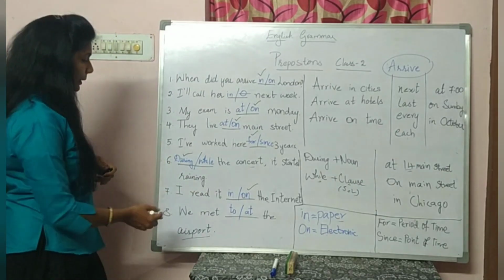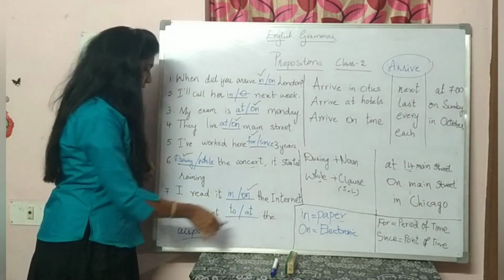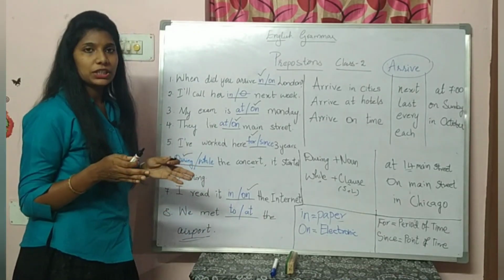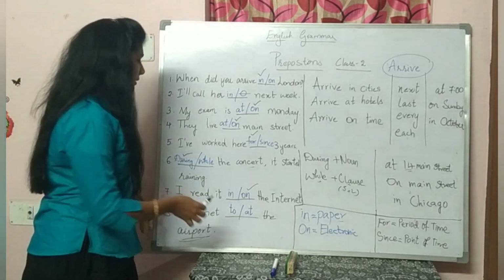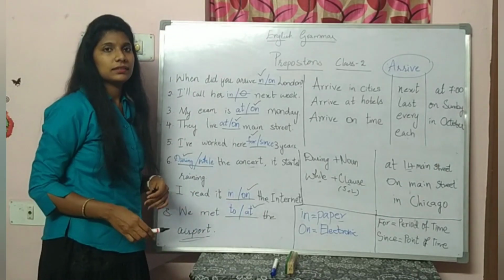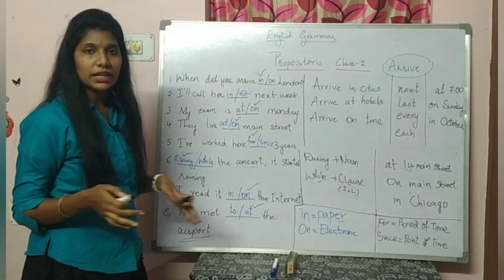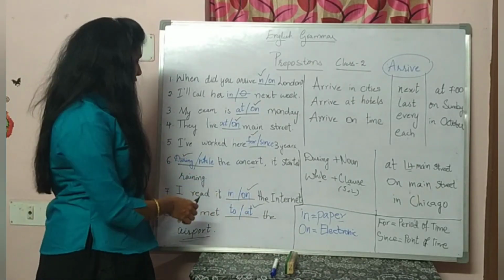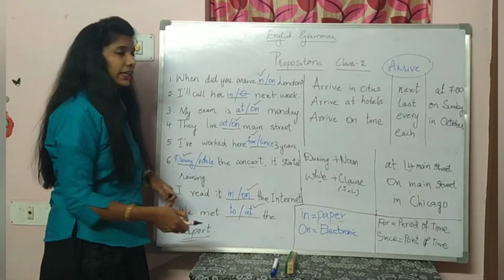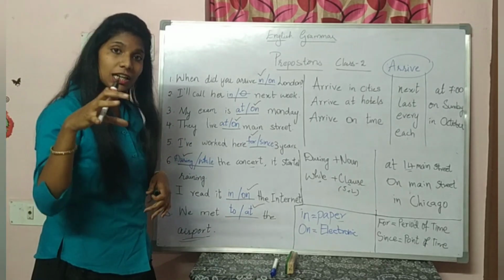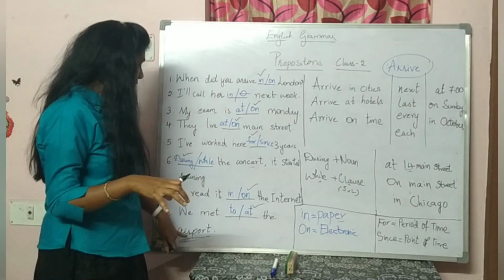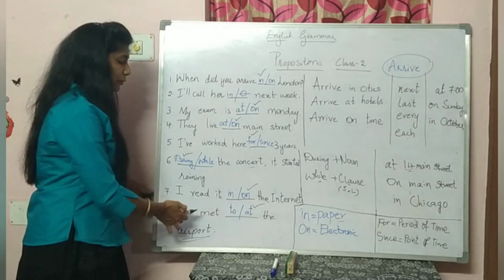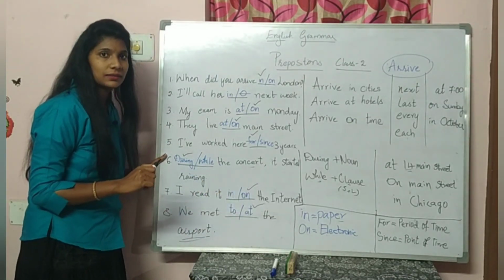The next example: we met blank the airport. The airport is a particular location here, so I am using the preposition at. The particular location is mentioned here. We met at the airport. In a particular city, the particular location is given. The airport is a particular location, the destination. So I'm going to use the preposition at.